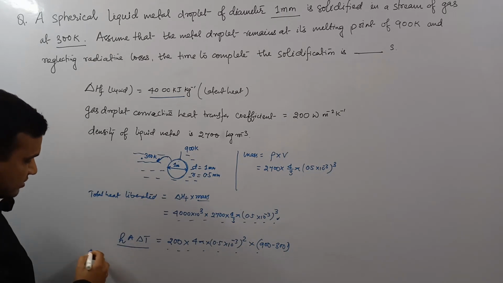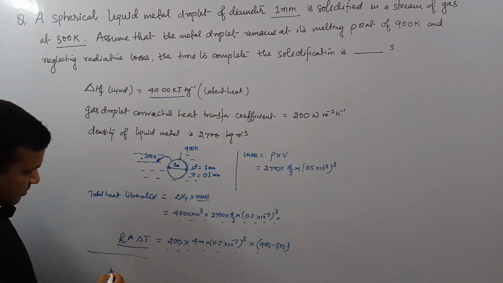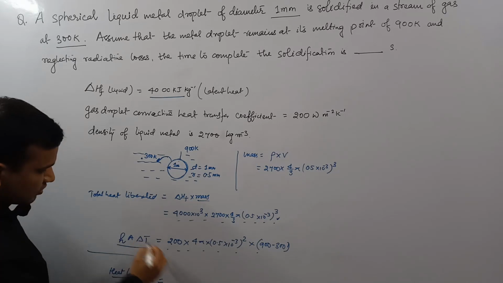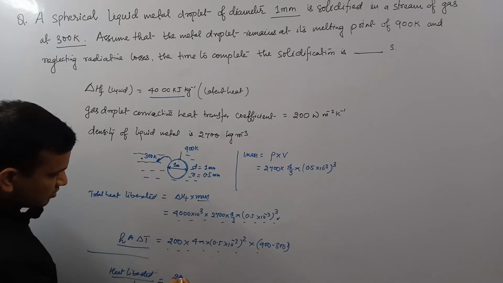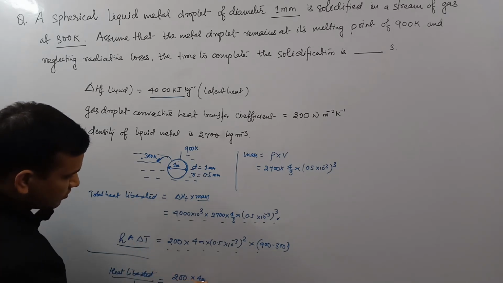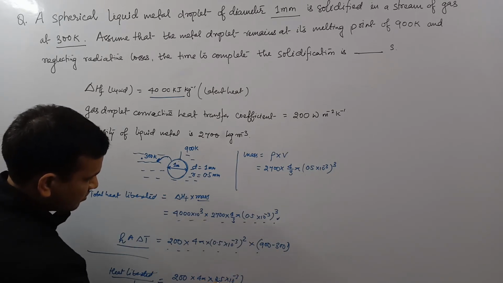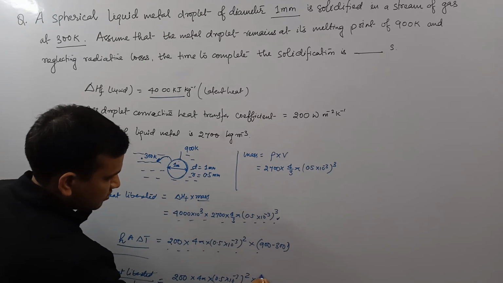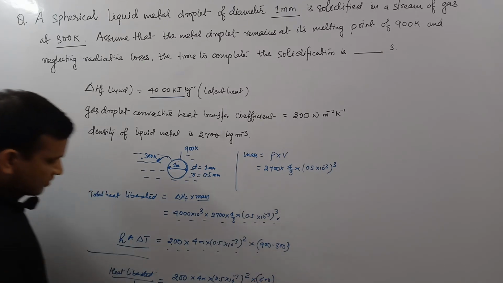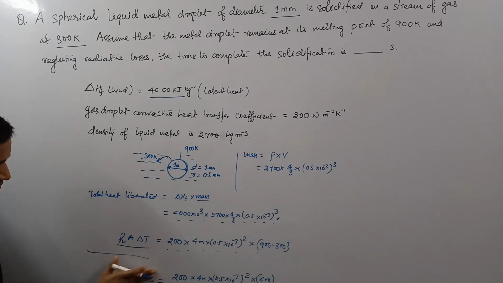We can write like this here: heat liberated per unit time is equal to hA delta T, that is 200 into 4 pi into (0.5 into 10 power minus 3) square, into 600, right? So this heat liberated is how much? From here we can write the total heat, 4000 and so on.